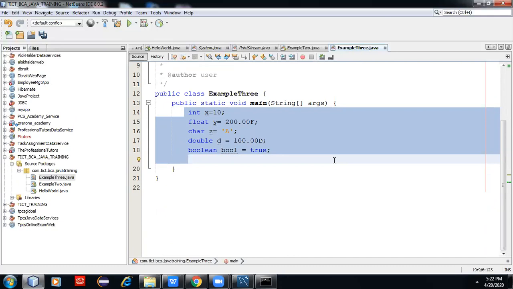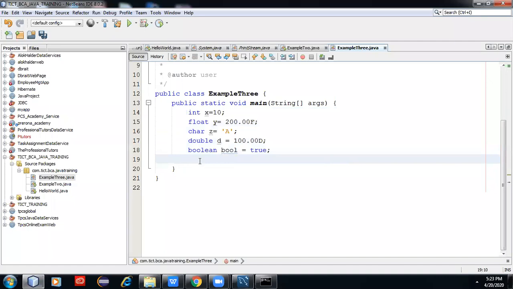Then we can change to another type, which is string. In Java, we can create another variable that is called string.